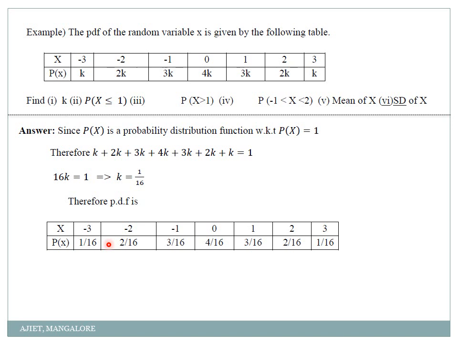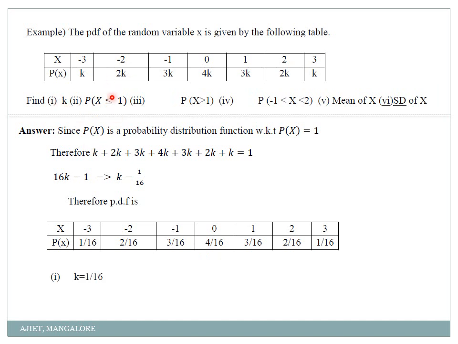Now I'll just substitute the k values here. So my p of x is 1 by 16, 2 by 16, 3 by 16, 4 into k, that is 4 by 16, 3 into k, 3 by 16, 2 into k is 2 by 16, simply k it is 1 by 16. Okay, clear? So did I answer my first question? What is the value of k? So k is 1 by 16.